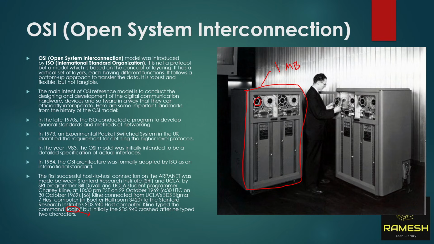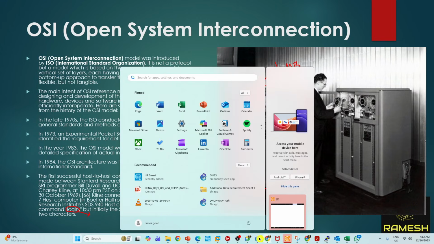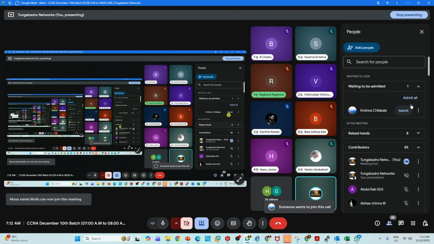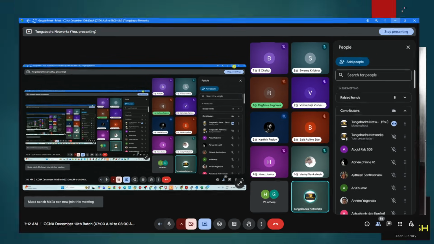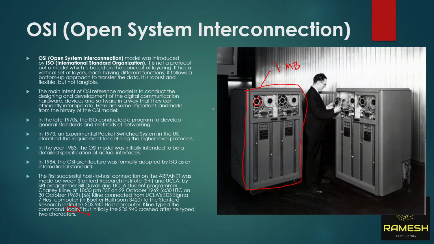The data should be protected when sending from one location to another location. That is missing here, and that's what they identified. We should not send data like this. We should follow some rules and regulations. Those rules and regulations are called the OSI reference model.